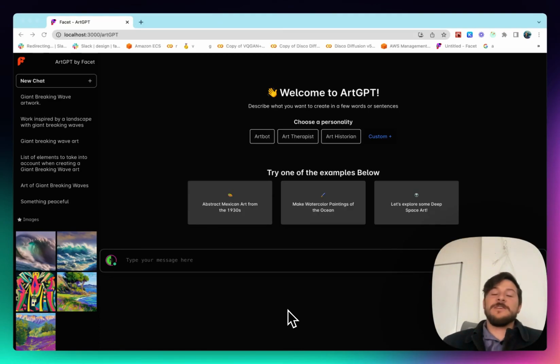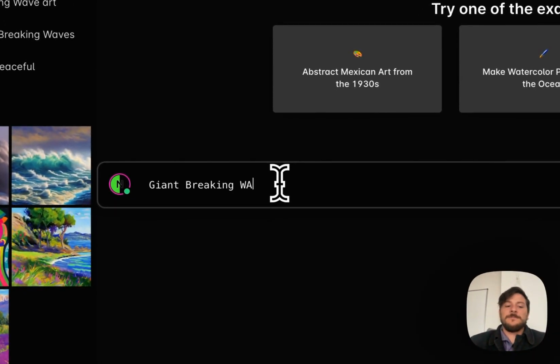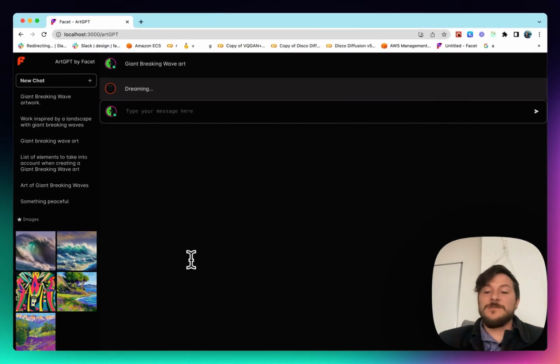Inspired by the success of ChatGPT and the natural interface of dialogue, I decided to see how I can orient this towards art. Let's dive right in. I'm going to go ahead and ask for some giant breaking wave art. Waves are my favorite type of art, and giant breaking ones are super exciting.